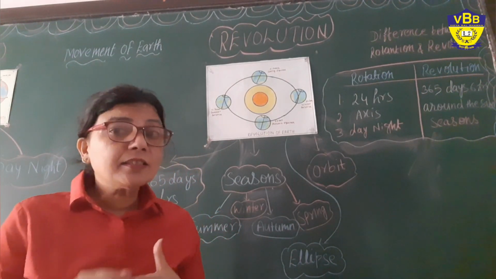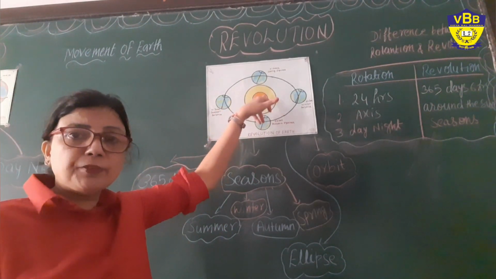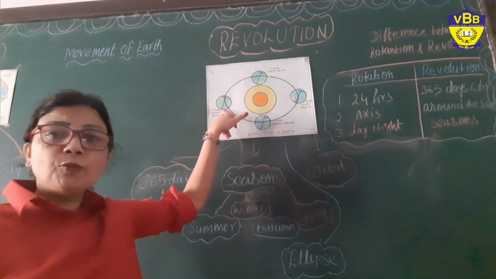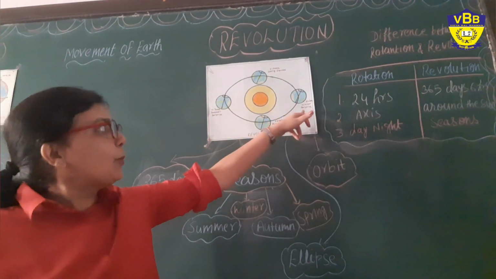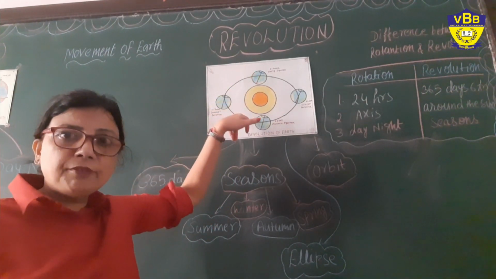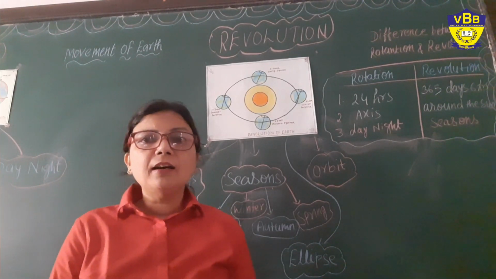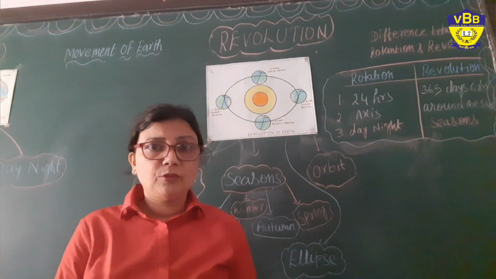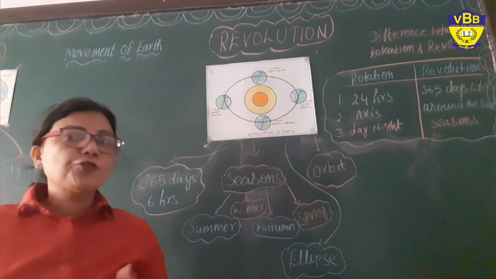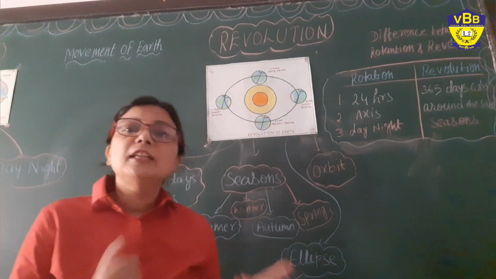That is the reason we are having the difference of the seasons, right? When we are here, we are having summer, opposite we have the winter, and we have the autumn and spring. So the revolution of the earth causes seasons, and the revolution of the earth causes leap year also. So first let's understand about the leap year.